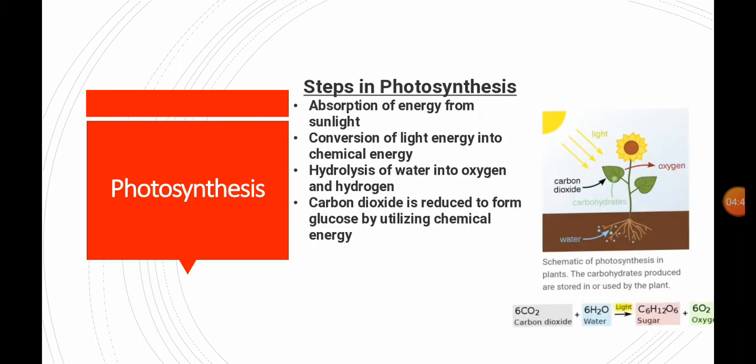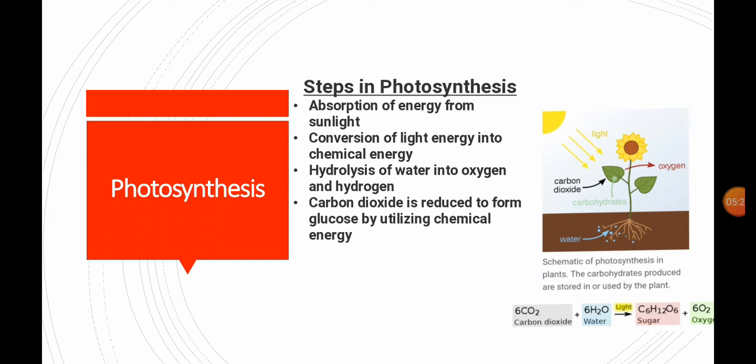Let us see the steps involved in photosynthesis. The first one is absorption of energy from the sunlight. The plant absorbs the sunlight, and this light energy is converted into chemical energy. It takes in carbon dioxide, and with the help of the sunlight and the water, this carbon dioxide and water get converted into carbohydrates.